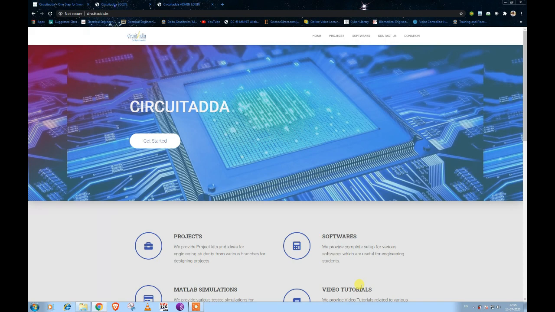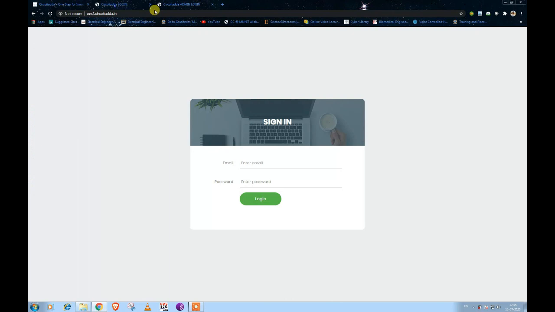My online exam system is mainly divided into two parts. The first one is the user login panel and the second one is the admin login panel. The user login panel is for the students who are going to take the online exam, and the admin panel is mainly for the faculty who are going to conduct the online exams. First of all, let us see what is happening in the admin panel.